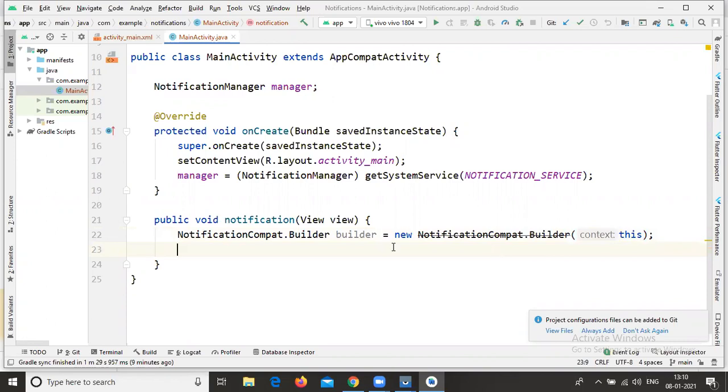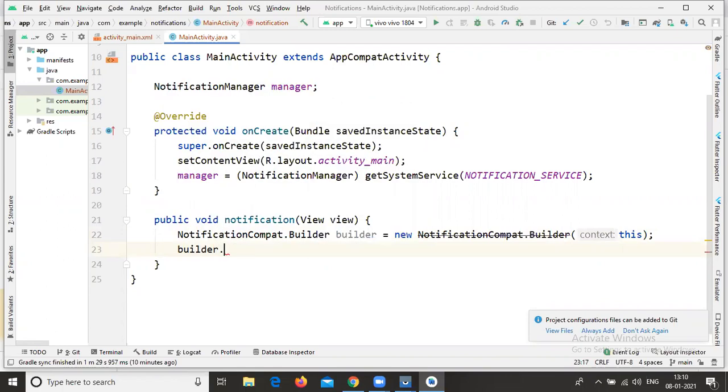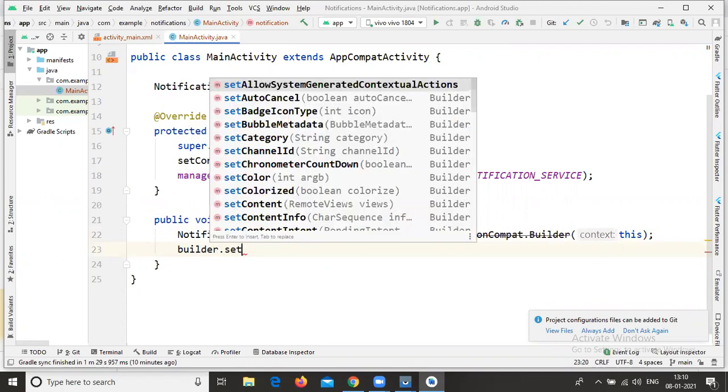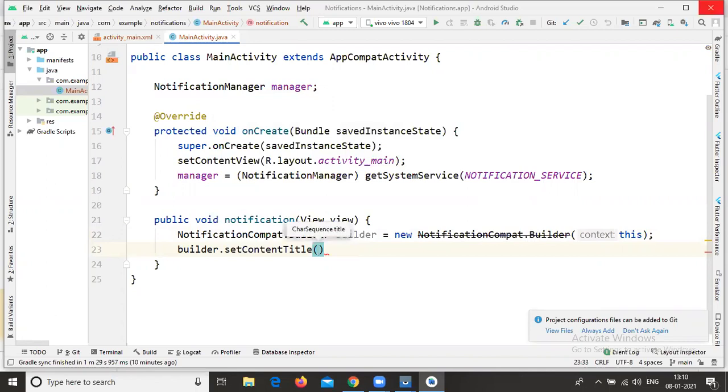Now we need to set the remaining properties like title or icon or whatever it is. The NotificationCompat.Builder object is builder. With the help of builder, you need to pass the remaining properties. So builder.setContentTitle. The title is a string parameter in double quotes, so you can write anything.